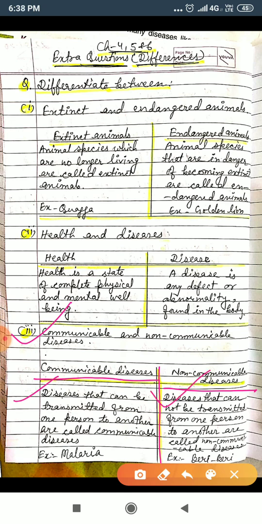And for non-communicable diseases: diseases that cannot be transmitted from one person to another are called non-communicable diseases, and I have written the example, beriberi. Deficiency diseases are also called non-communicable diseases. Okay, so you will write the question and answer like this.